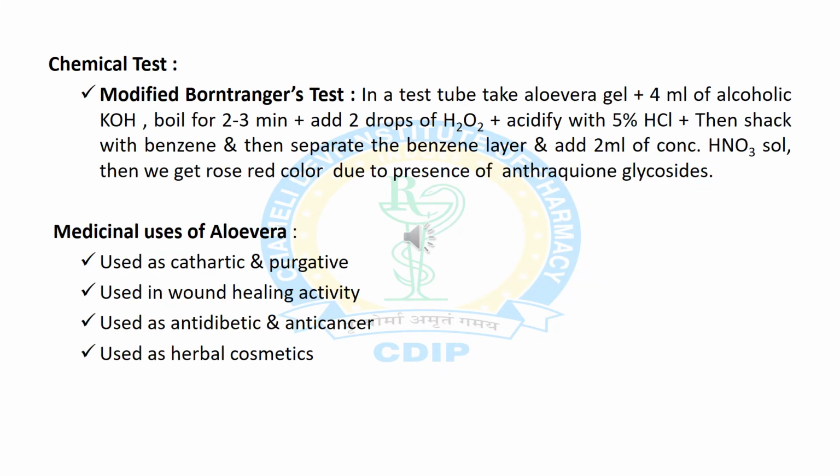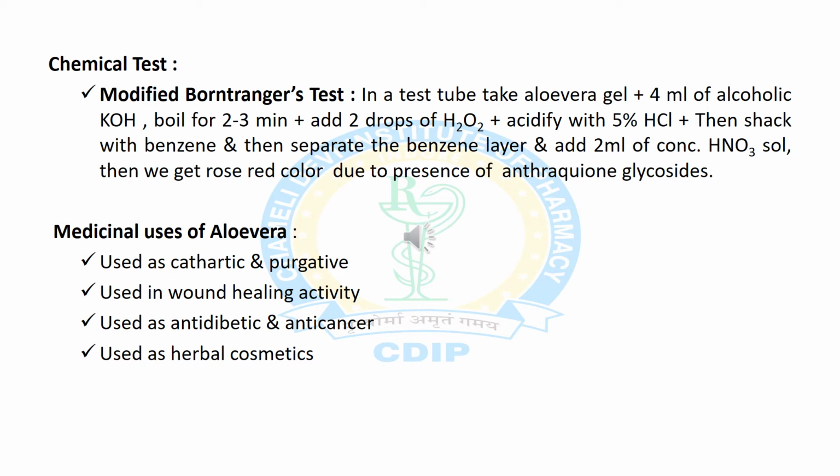Now we will discuss the chemical test or identification test for aloe vera. It is known as the modified Borntrager's test. In this test, first of all we take aloe vera gel and add 4 ml of alcoholic potassium hydroxide solution, and then boil for 2 to 3 minutes.